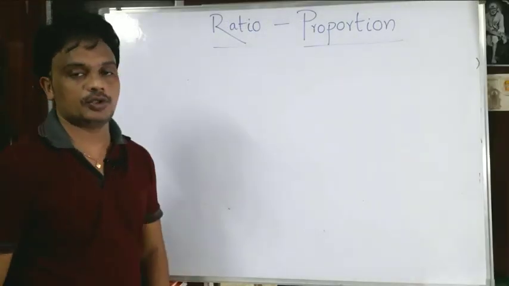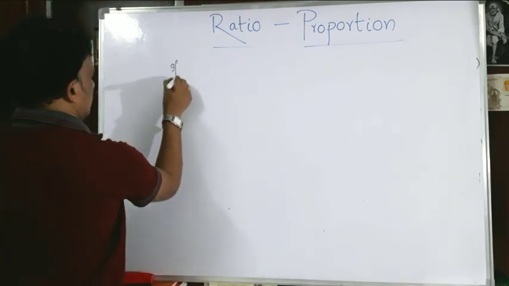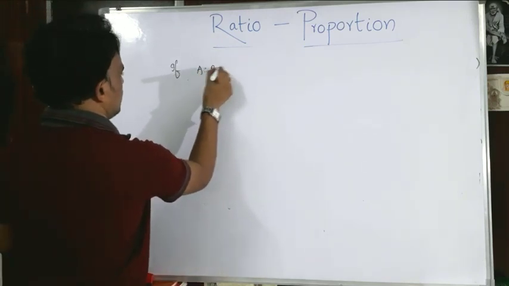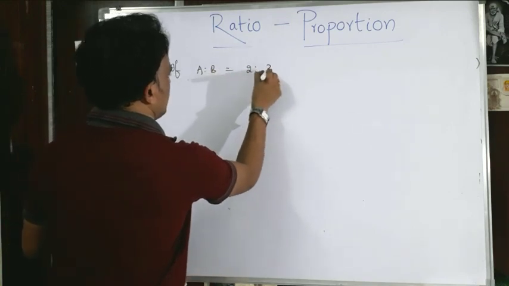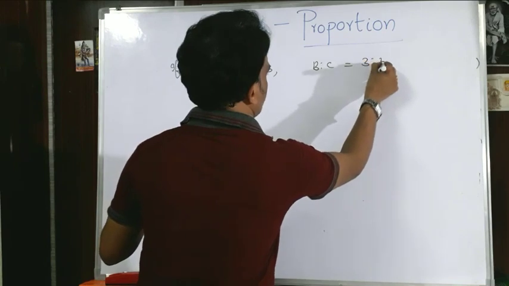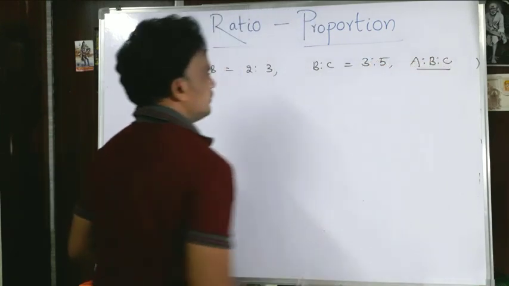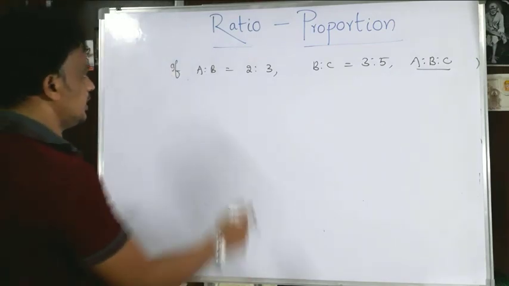Yeah. So, in ratio, one of the very important models, let us see. If A is to B is equal to 2 is to 3 and B is to C is equal to 3 is to 5, then what is A is to B is to C? Yes, so let us see.